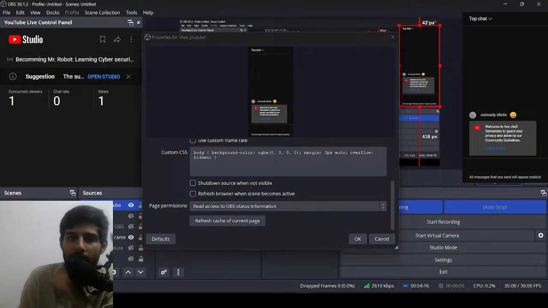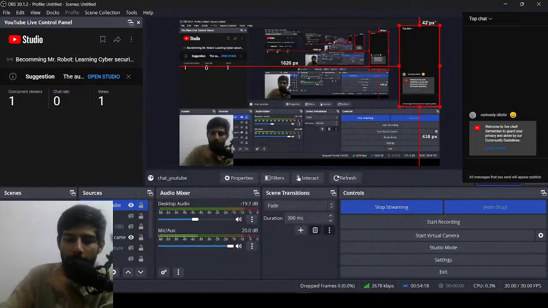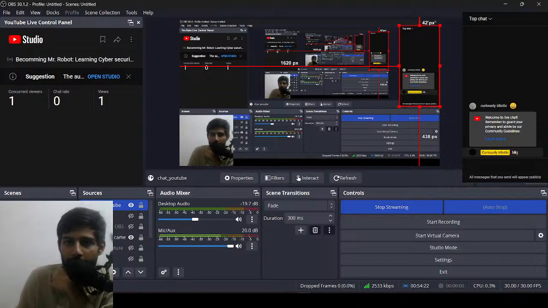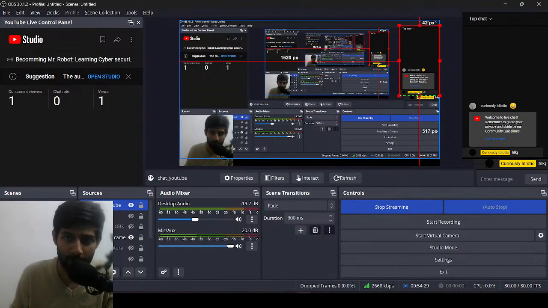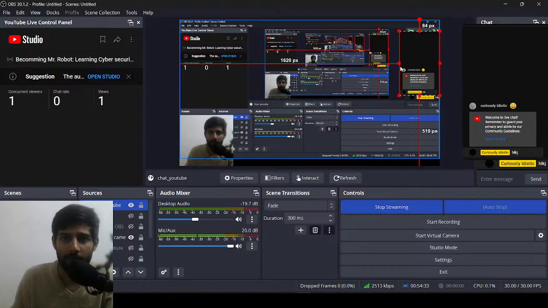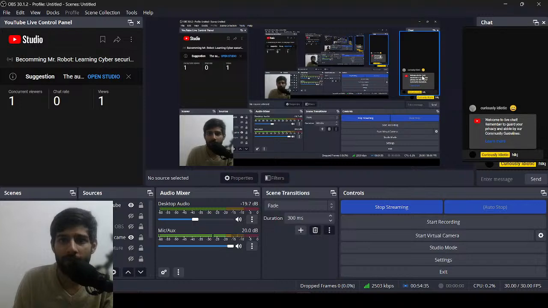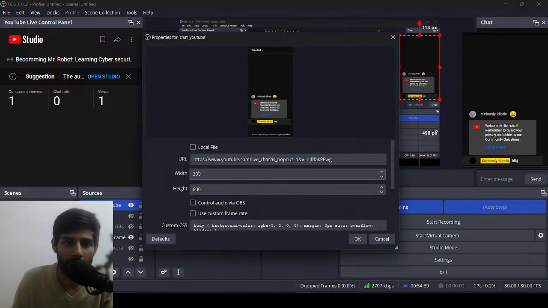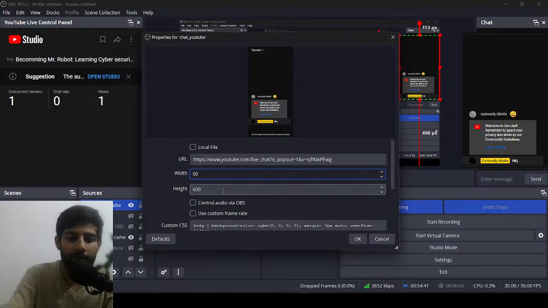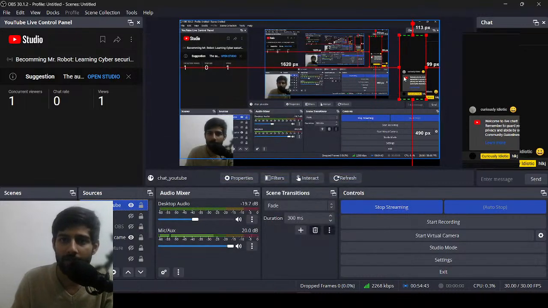Okay, I need to check something. Cancel. Where would the message show up? Alright, so I have to keep this. I can just remove this part. I have to remove the top chat as well. Okay, I think 200 is a good size for this.